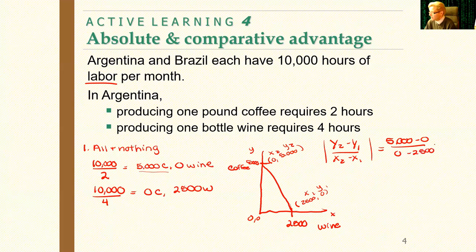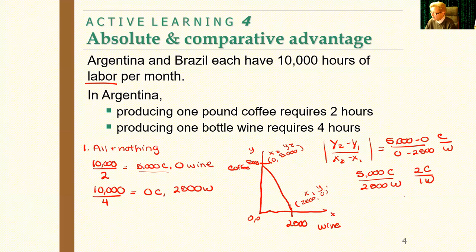This is where I want you to make sure you label. What are Y's? They're coffee. What are X's? They are wine. So we have 5,000 coffee to 2,500 wine. So that is a 2 coffee to 1 wine ratio.